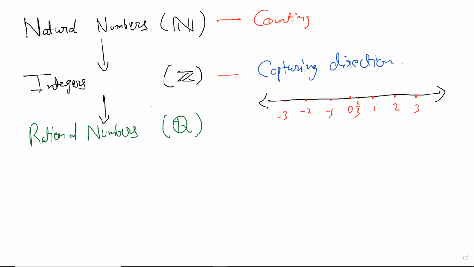Are these numbers all the numbers? That's not a good question, in the sense that these numbers are introduced out of purpose. Now, I'm not saying that maths is done for practical purpose, but these numbers are introduced out of purpose.